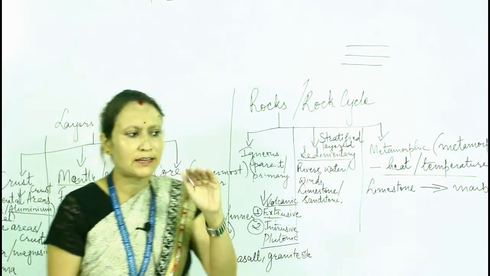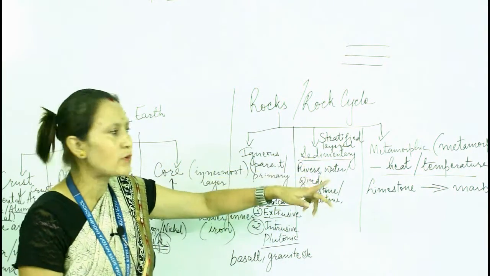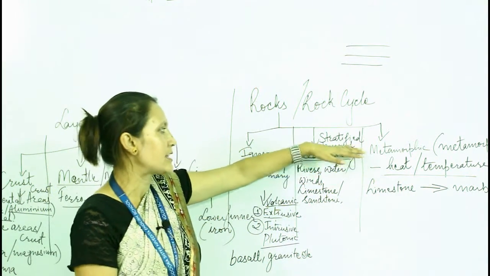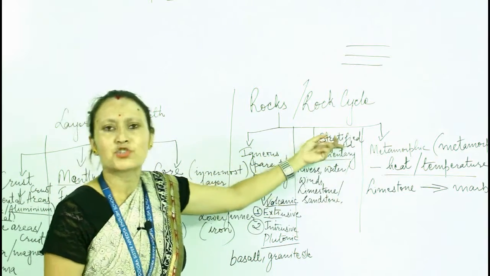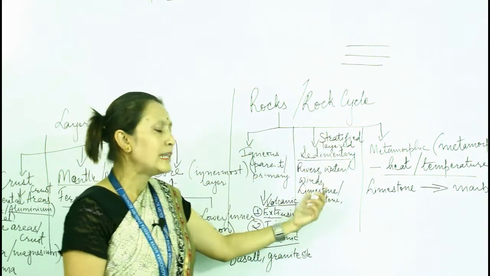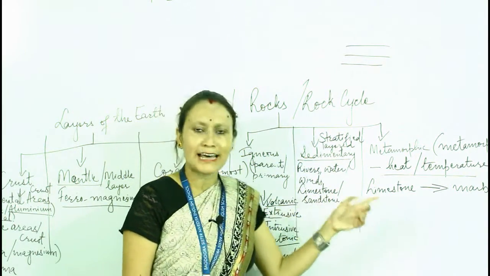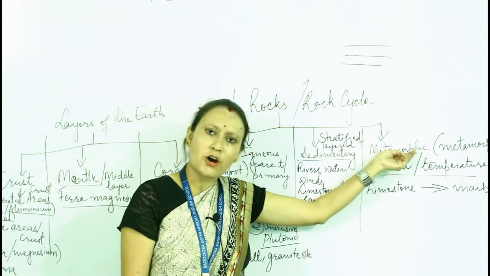It is very soft and it is formed in layers. That's why this rock is also known as stratified rock. Examples: limestone and sandstone. And the last one is metamorphic rock.